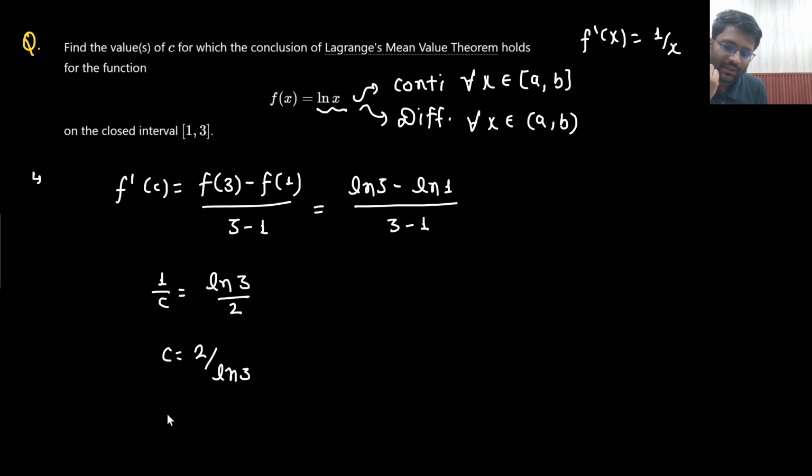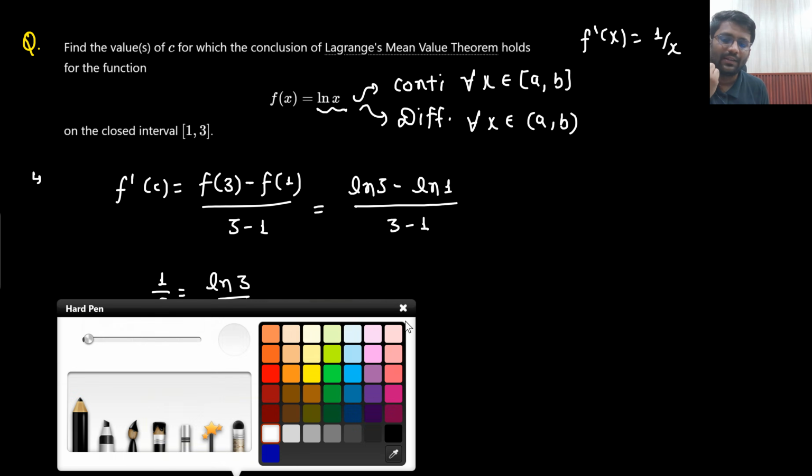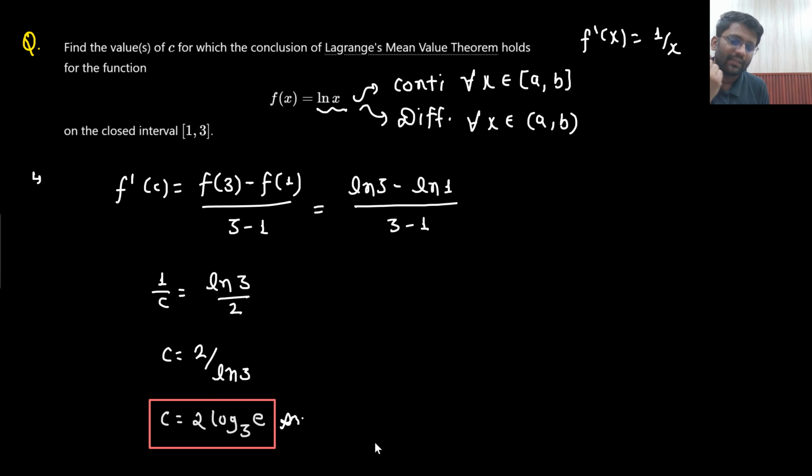Or they can give the answer as c equals 2 log base 3 of e. This is written as 2 log base e of 3, so if it goes upward, then it becomes log base 3 of e. So this is the answer they can give in the examination hall. By the graph, if we need to check, we can surely.